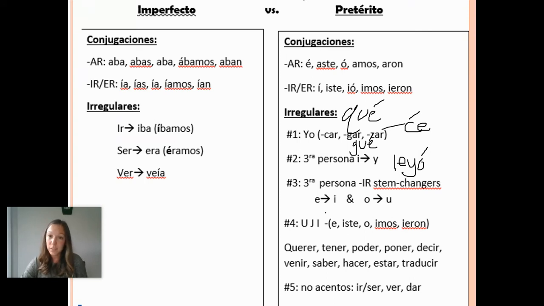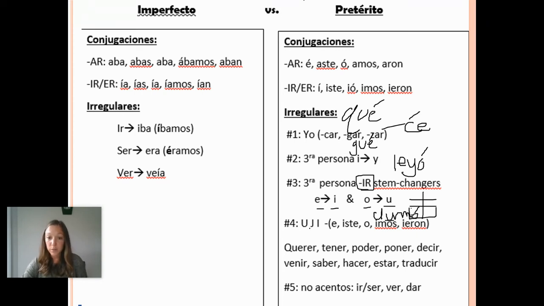You have a number of stem changers. Notice that in preterite, though, only the verbs that end in IR are going to have stem changes, and there's only two kinds, E to I and O to U in the sole of the shoe, meaning that they only stem change in third person, singular and plural. So we have, to give you an example, dormir, durmieron. Bueno, durmió is going to be our stem change there.